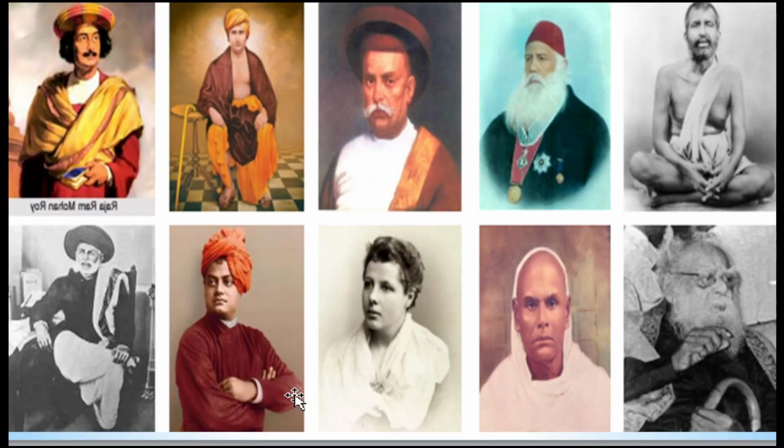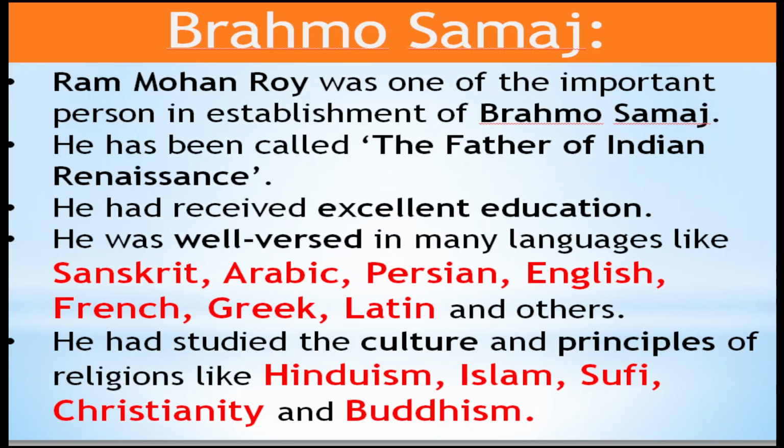Now let us move on one by one. These are the names. Now move to the societies, the Samajas. The first one is the Brahmo Samaj, established by Raja Ram Mohan Roy in the year 1828. Raja Ram Mohan Roy is considered the most important person, and he established the Brahmo Samaj. He has been called very important.